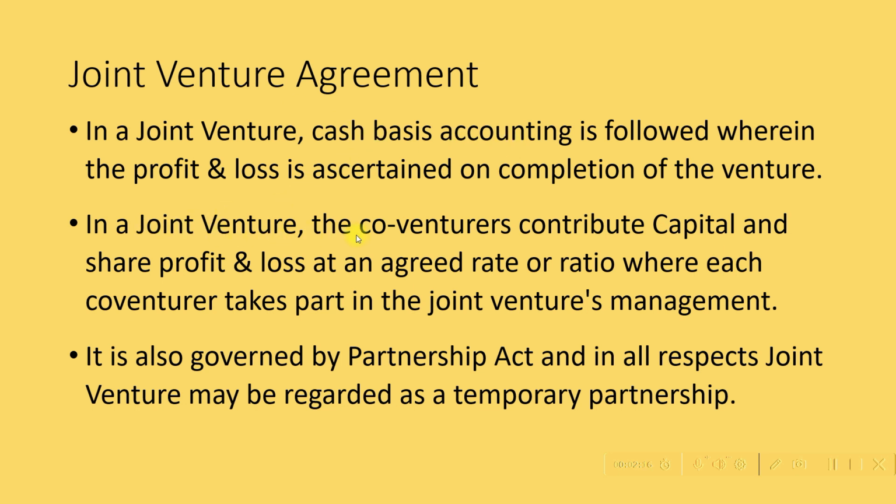In a joint venture, the co-venturers contribute capital and share profit and loss at an agreed rate or ratio, where each co-venturer takes part in the joint venture's management. So co-venturers are like partners, but not exactly partners. They contribute to capital and share profit and loss at an agreed rate or ratio, where each co-venturer takes part in the joint venture's management.